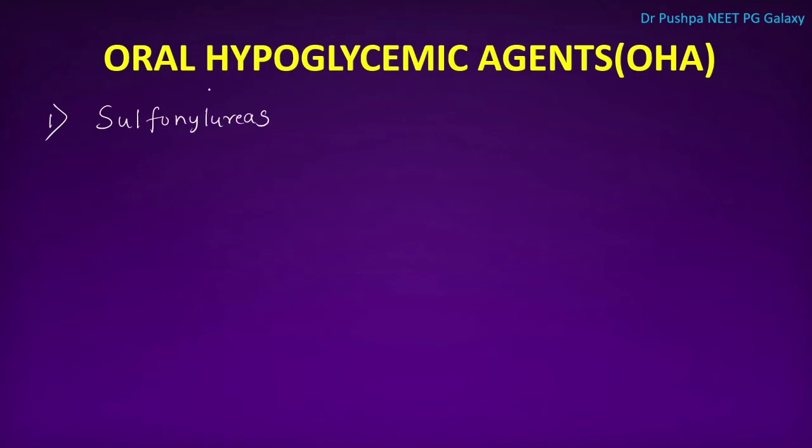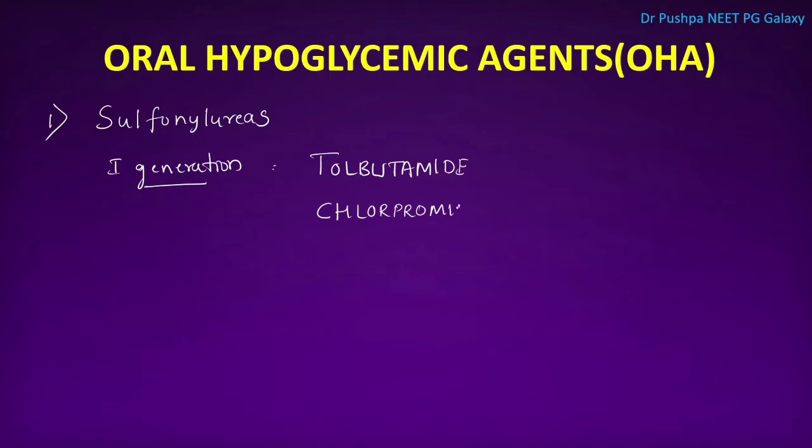What are the examples for sulfonylureas? Again, it has two generations. First generation includes tolbutamide, chlorpropamide. This chlorpropamide has the longest action, that is it acts for 30 to 60 hours. Chlorpropamide can cause cholestatic jaundice and disulfiram-like reaction.